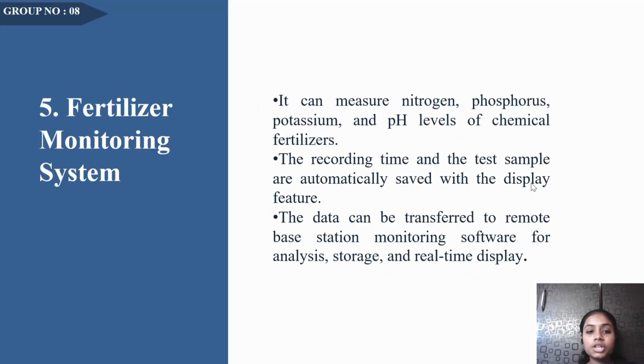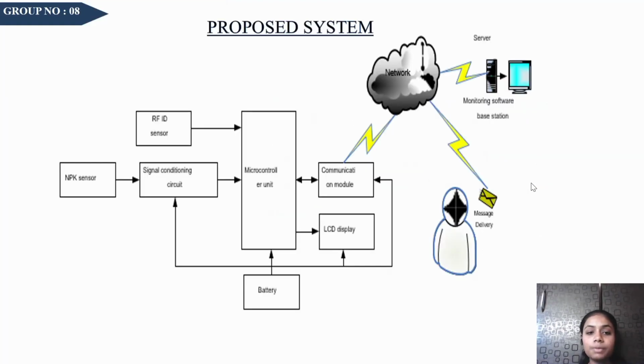So our next project is the fertilizer monitoring system. It can measure nitrogen, phosphorus, potassium and the pH level of chemical fertilizer. The recording time and the test sample are automatically saved with the display feature. The data can be transferred to remote base station monitoring software for analysis, storage and real-time display. So this is the proposed system.